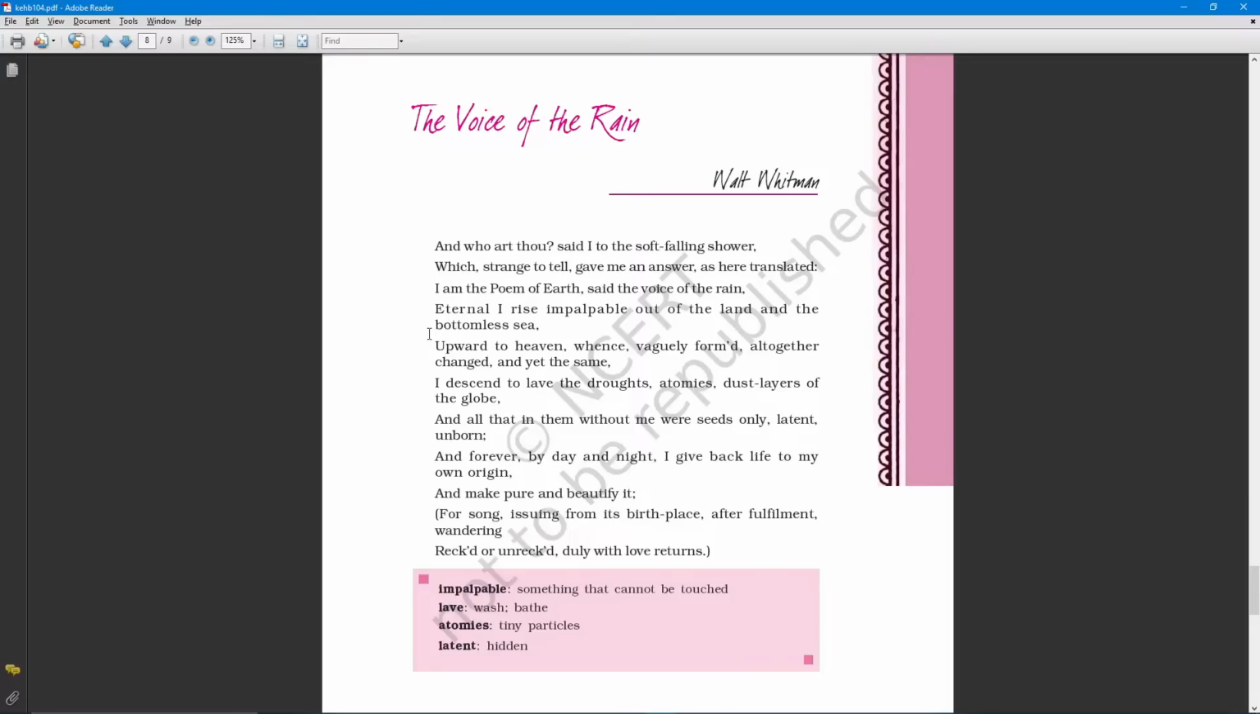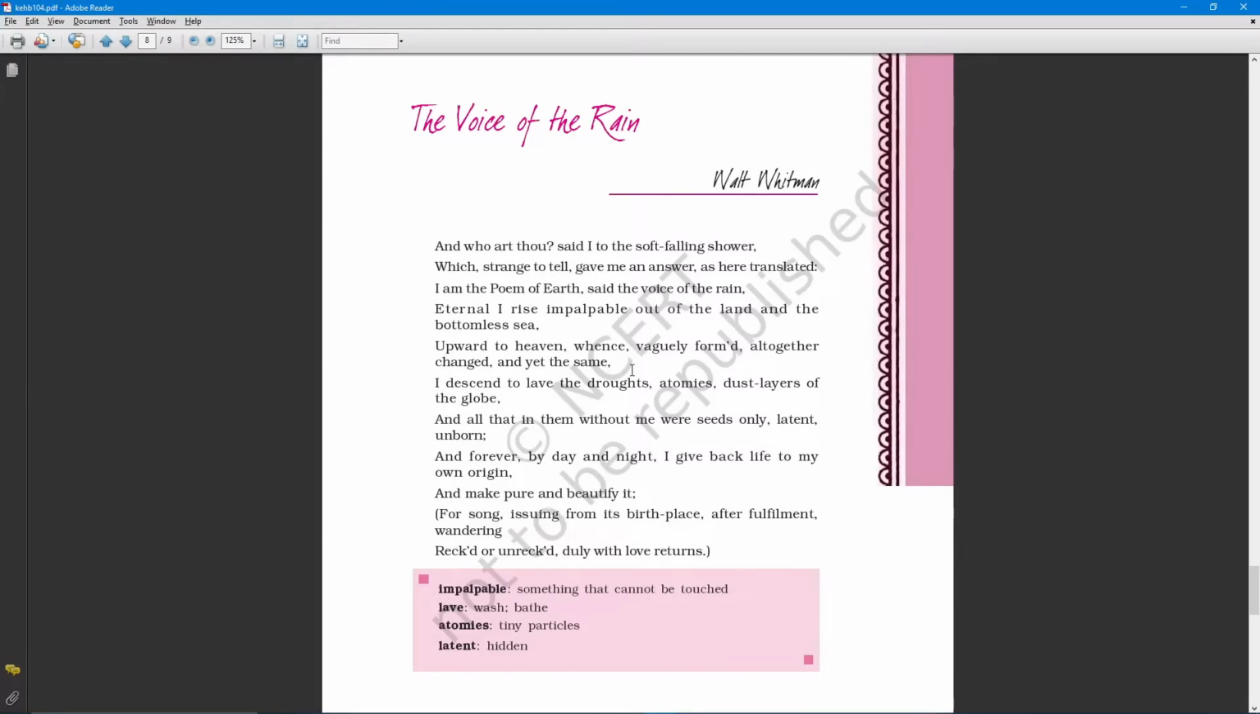"Eternal I rise, impalpable out of the land and the bottomless sea." When sunlight falls on the water, the heat and temperature rise and it converts from the liquid state into the gaseous state. So water vapor rises from the bottomless sea and goes upward to heaven. It says it is going not just to the sky but to heaven, the place which everybody wants. "Upward to heaven, whence vaguely formed, altogether changed and yet the same."